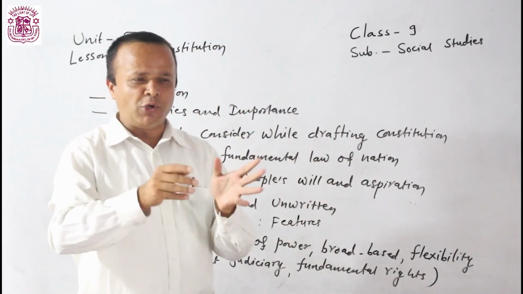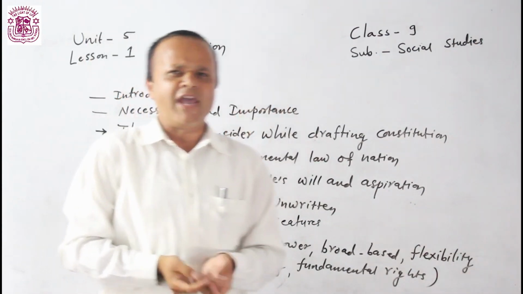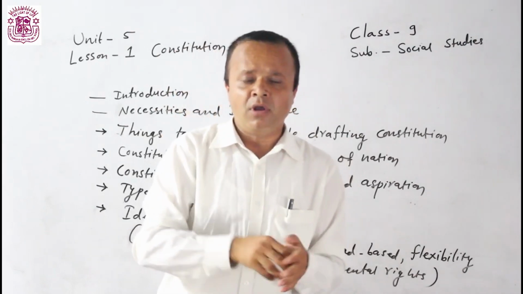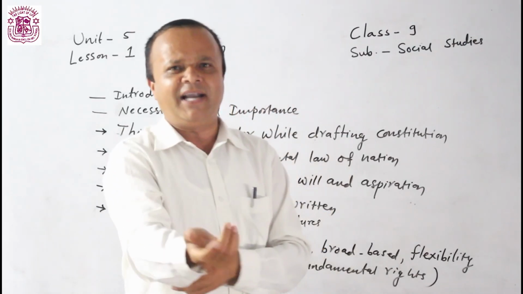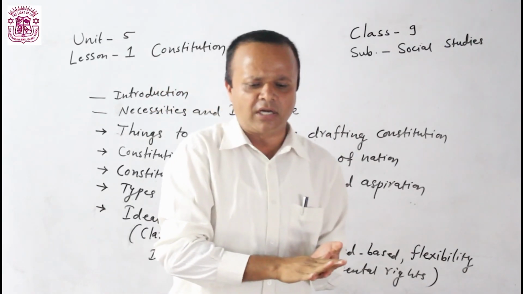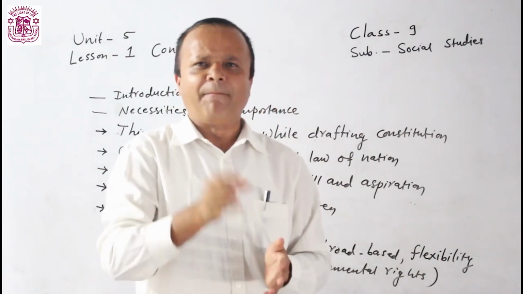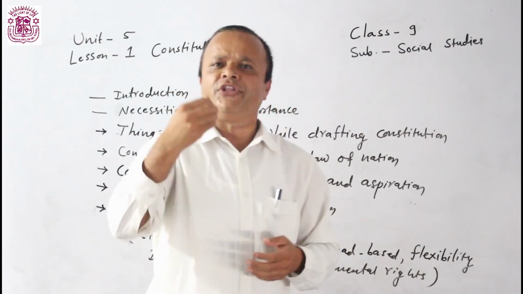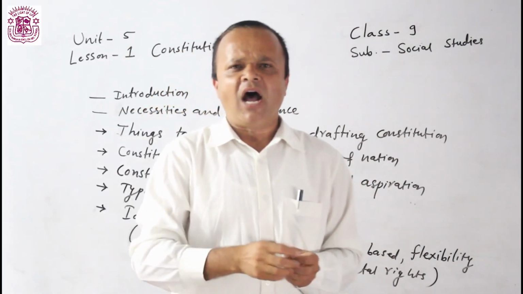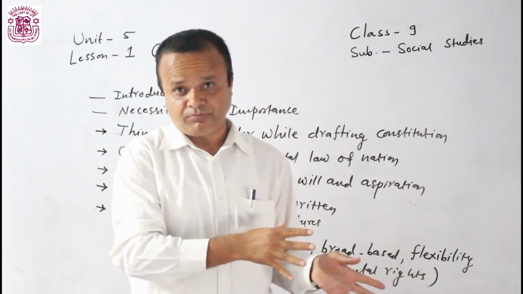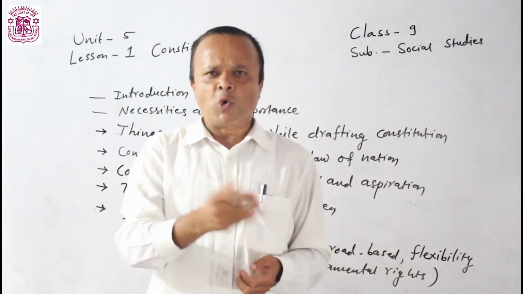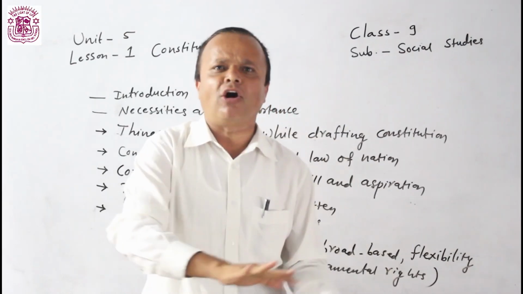Constitution is called supreme law of nation, we have read. Dear students, you have read about constitution from class 6. You have read constitution is supreme law. Then why is it supreme law? Constitution is called supreme law of nation because all other law, act, regulations of the country are subordinate to it. It means that all other law, act, rules and regulation of the country are under constitution.